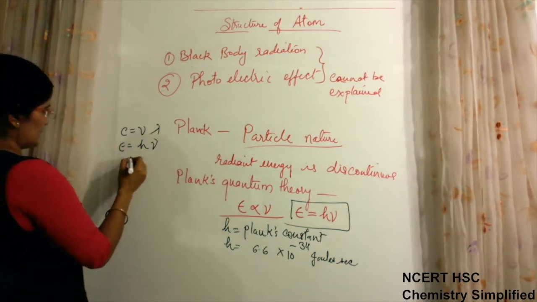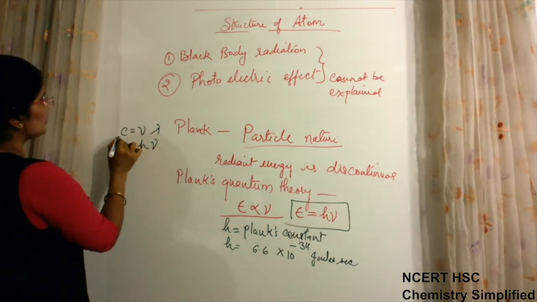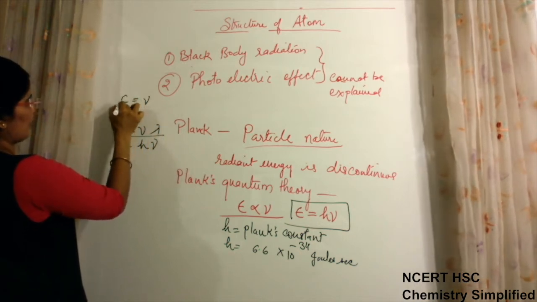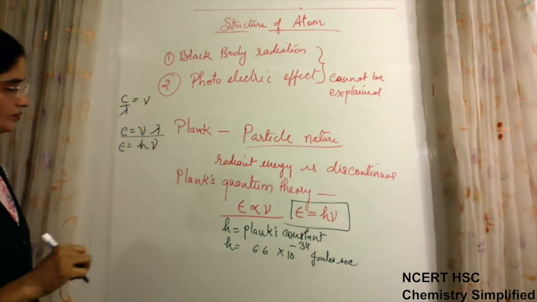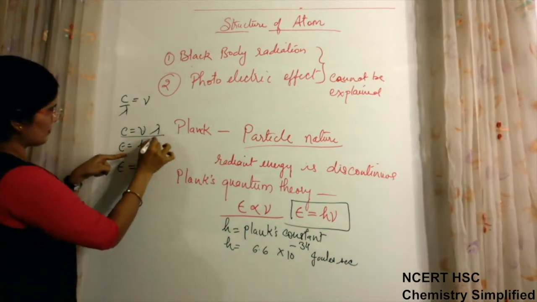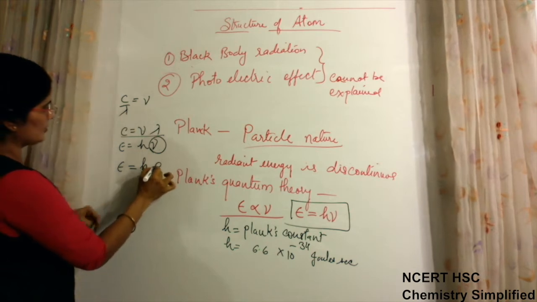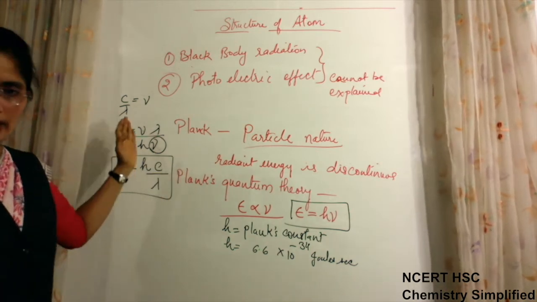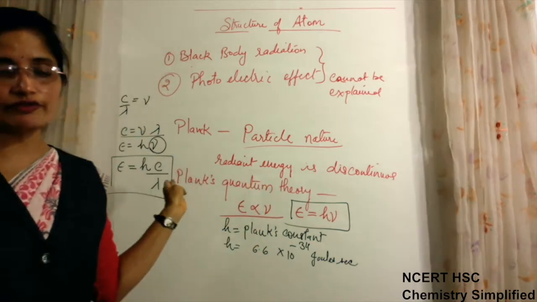From this, nu can be written as c upon lambda. So energy can also be written as h, substituting nu, c upon lambda. That means these two can be combined and written in this form.